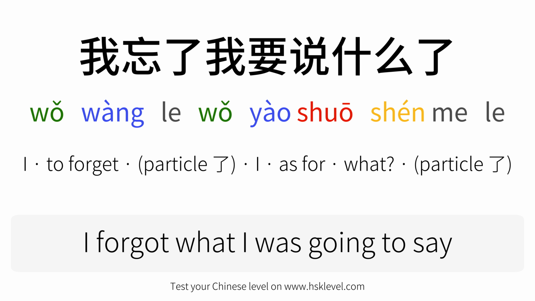The fourth word is wo, which again means I or me. It is the object of the verb wàng and it tells us what was forgotten. The fifth word is yao, which means to want or to need. It is another verb and it modifies the following verb shuō, which means to say. Together, yao shuō means to want to say or to need to say.